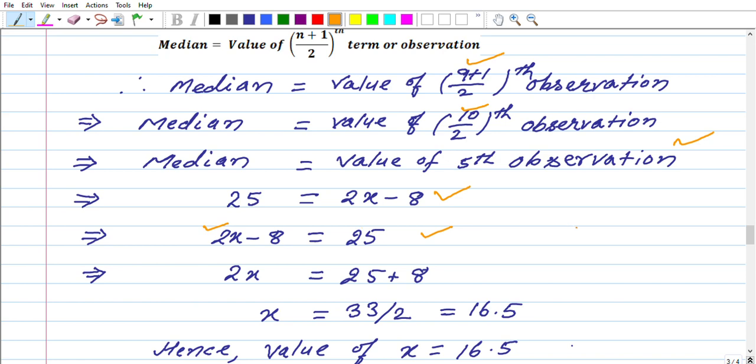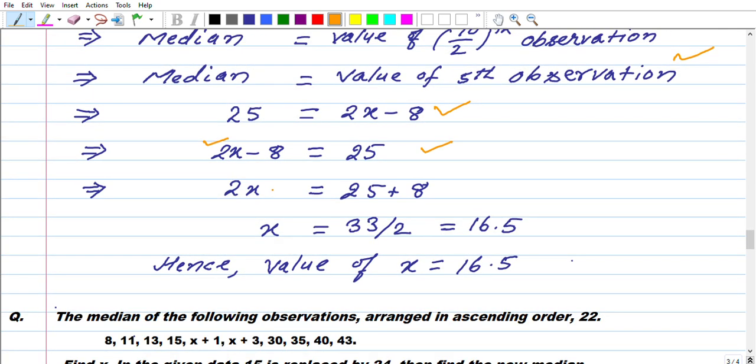I have transposed minus 8 to the right hand side. We get x equal to 33 by 2, and half of 33 is 16.5. Hence the value of x is 16.5.